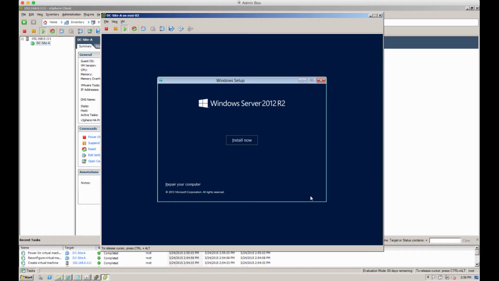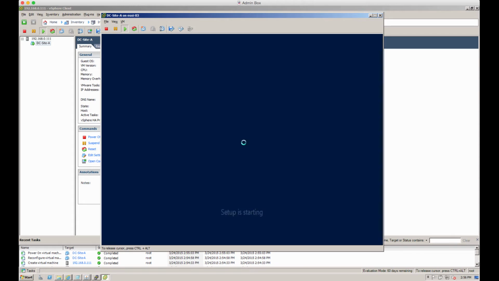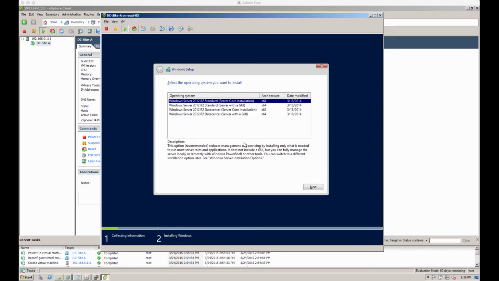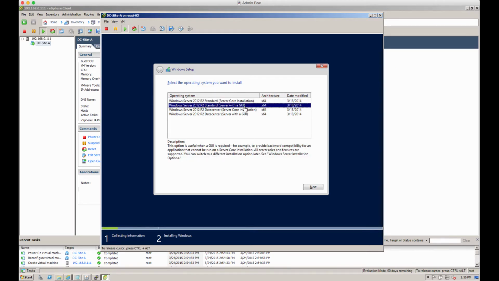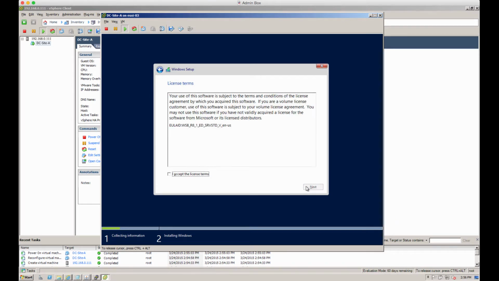Depending on what you're running, you might want to change things depending on where in the world you are at the moment. And we're going to leave most of the defaults here just because this is a lab and we don't really need to spend the time configuring it. If you're in a corporate environment, that might change. We want a GUI in this case. We don't want core server without the UI. So we'll choose that. We'll accept the license agreement.